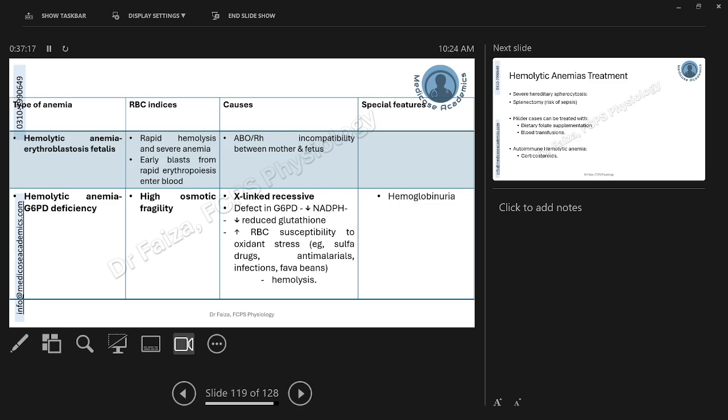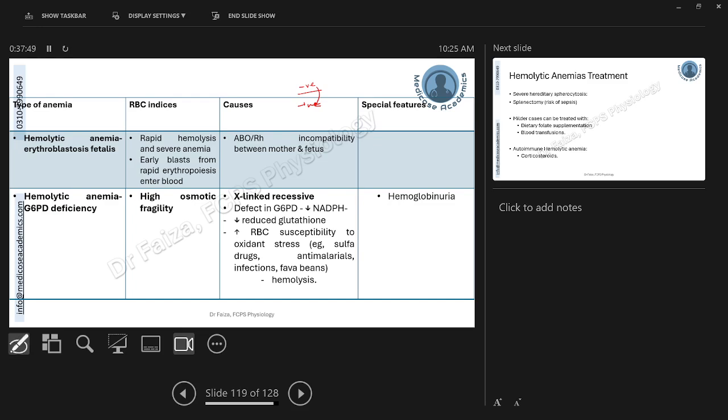Hemolytic anemia: erythroblastosis fetalis. We will be having a detailed discussion about this when we are discussing the blood group incompatibility. Right now, just remember when the blood groups of mother and fetus are incompatible, like the mother is having a negative blood group and the fetus is having a positive blood group, that can lead to destruction of the fetal RBCs by the maternal immune cells, causing excessive hemolysis, and the condition is known as erythroblastosis fetalis.